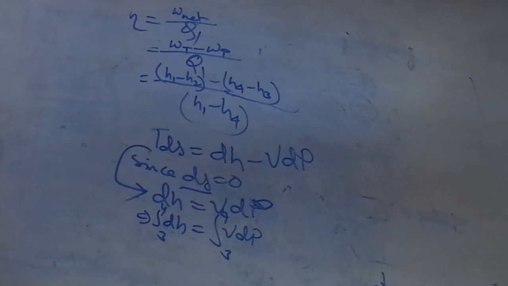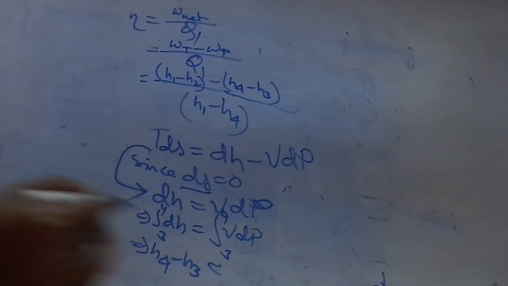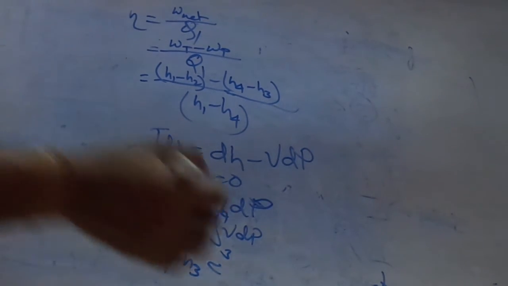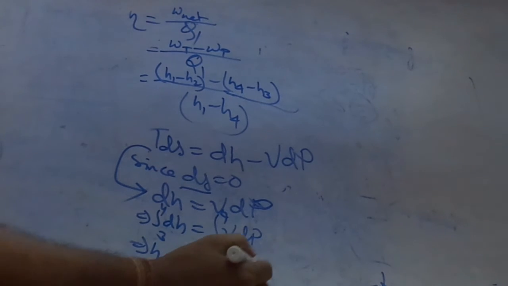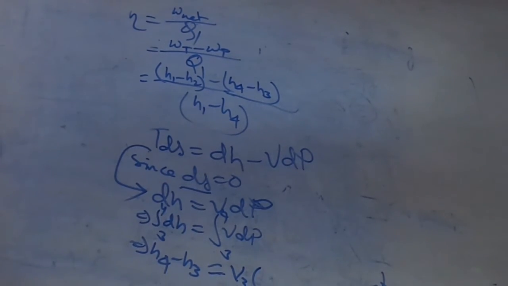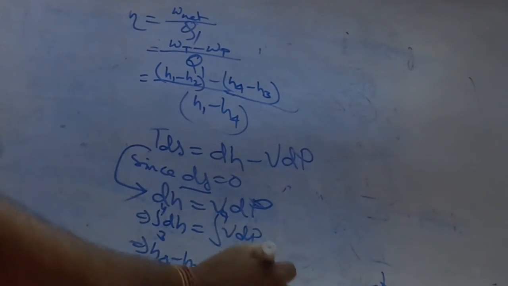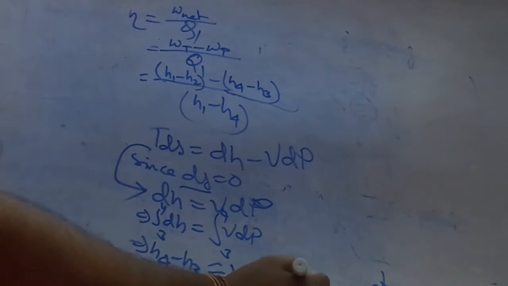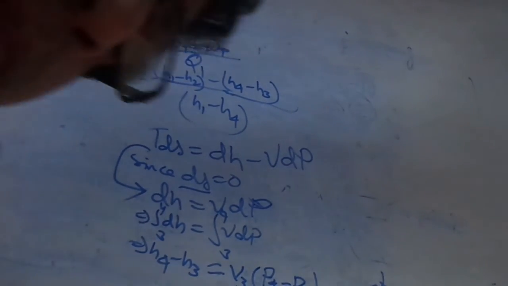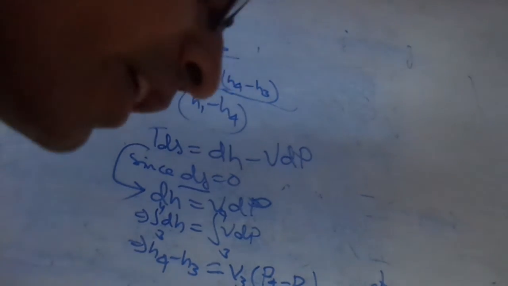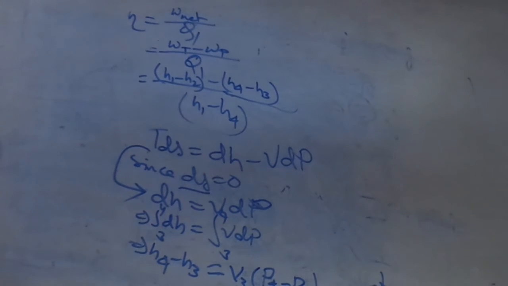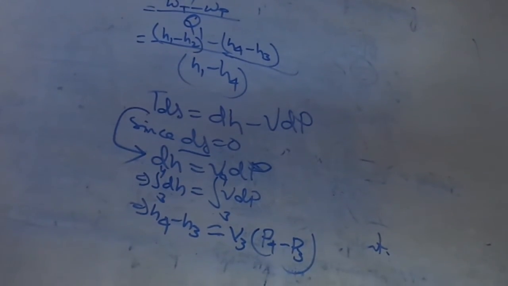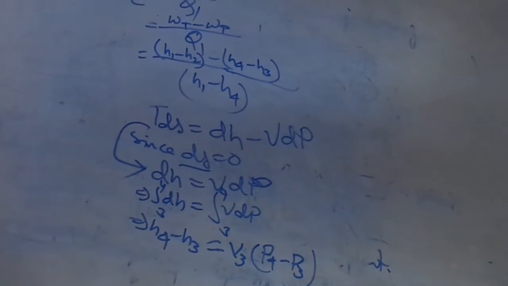Now write down h4 minus h3 equal to v3 times (p4 minus p3). Okay, so h4 minus h3 equal to v3 (p4 minus p3).